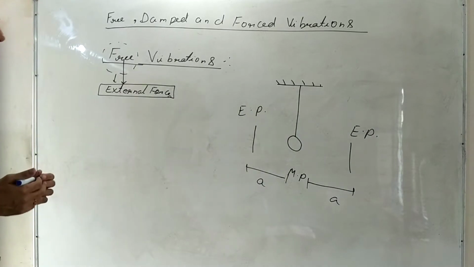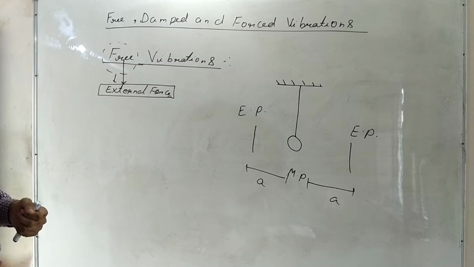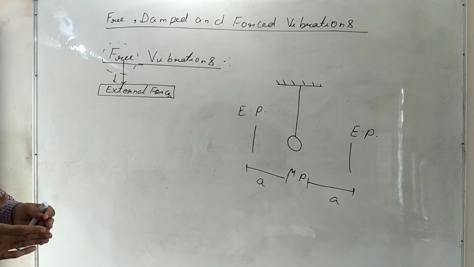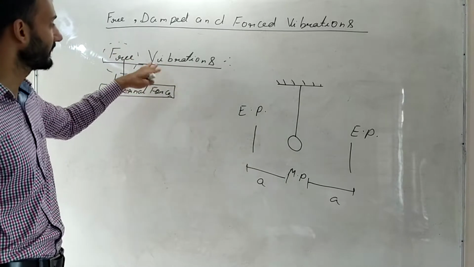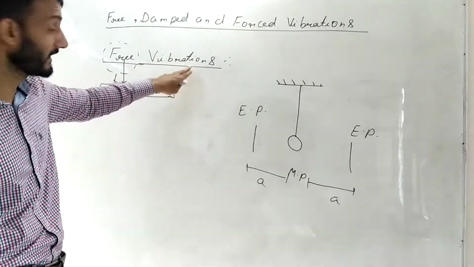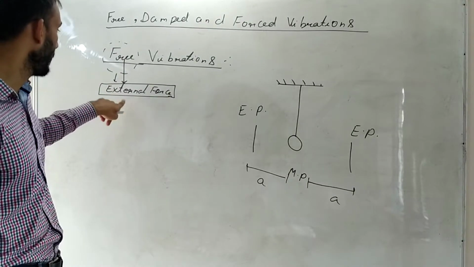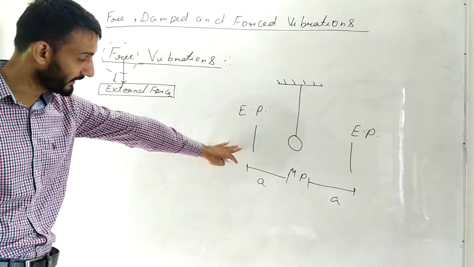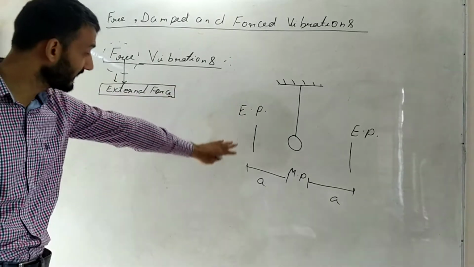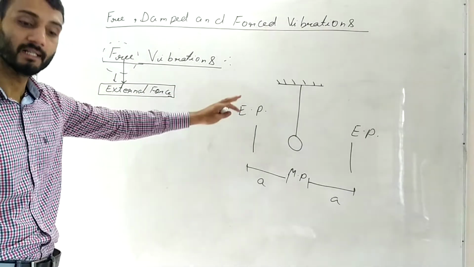Another example of free vibrations is when you pluck the string of a guitar, it keeps on vibrating if there is no external force applied, which means no air resistance or anything as such. So free vibrations are the vibrations of a body when we do not have any external force. And I told you the characteristic of free vibrations is that the amplitude will always remain the same.